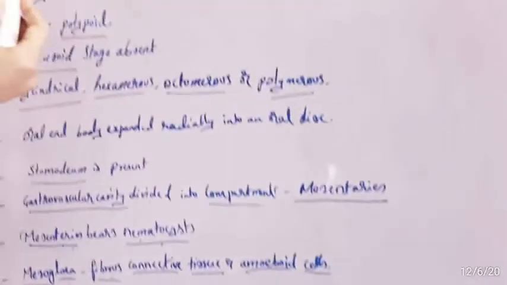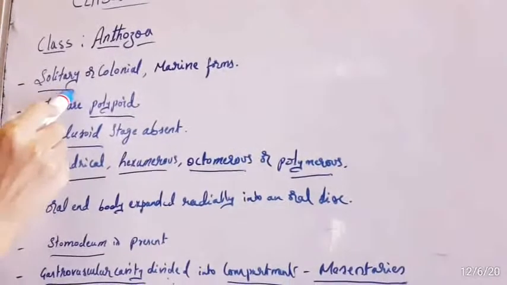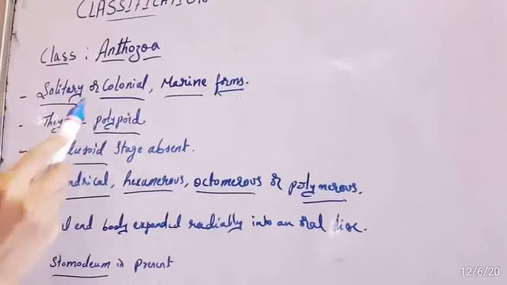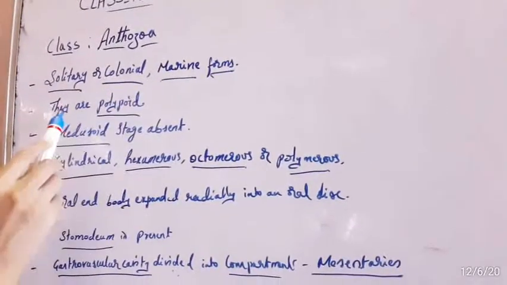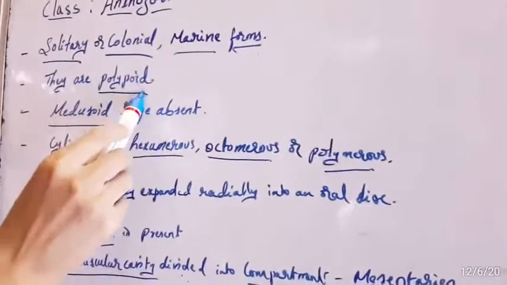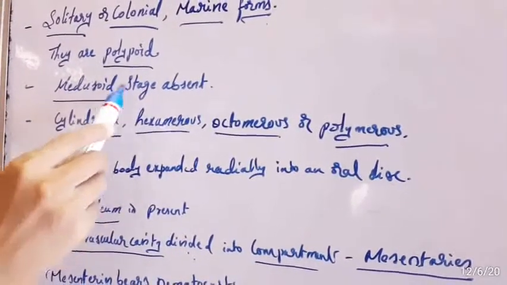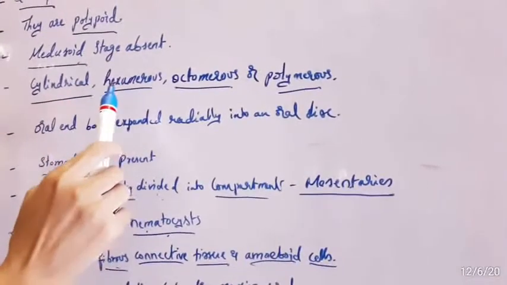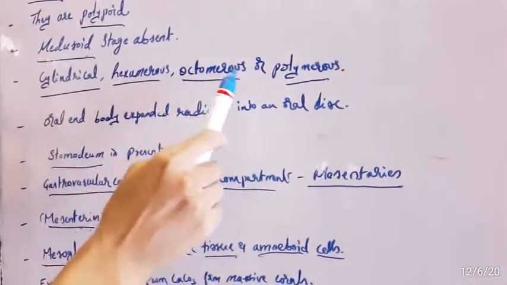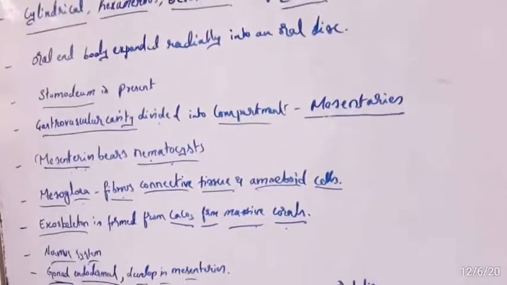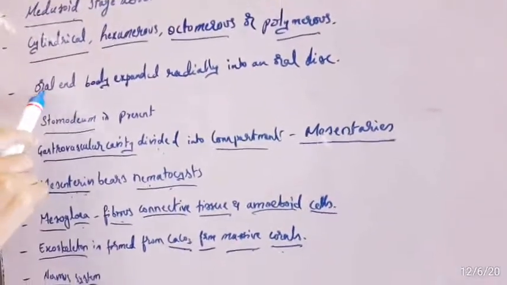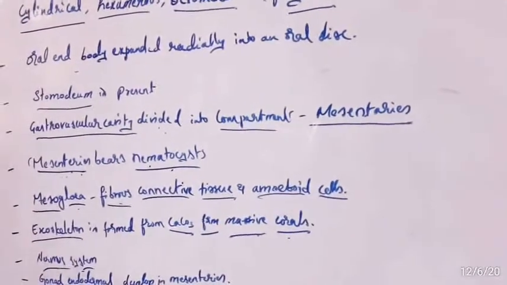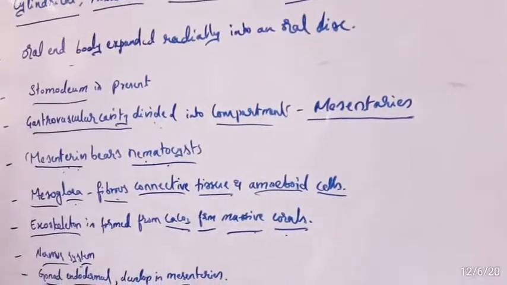So in the class Anthozoa, these organisms are solitary or colonial and exclusively marine. They exhibit the polypoid generation, the medusoid stage is completely absent, the body is cylindrical, hexamerous, octomerous or polymerous, radio-bilaterally symmetrical. The oral end of the body is expanded radially into an oral disc, and the mouth is surrounded by hollow tentacles.